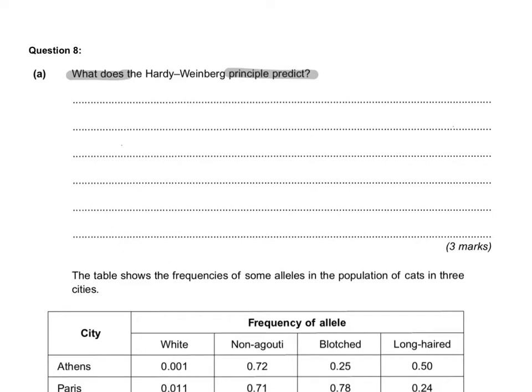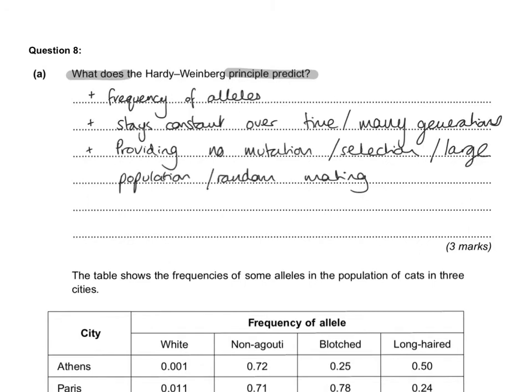So providing that there's no mutation, selection, that the population is large, and that mating is random and there's no migration in or out of that population. And there's your 3 marks on the mark scheme. People who went wrong there usually just said what Hardy-Weinberg is, so they might have given the equation for Hardy-Weinberg, for example, but the question is asking something slightly different.